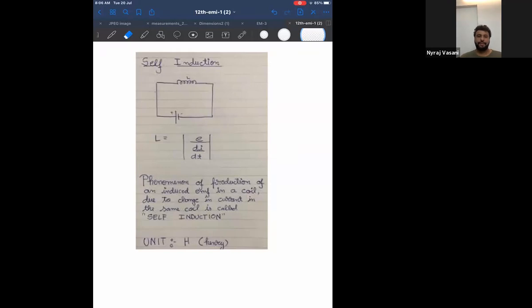Okay, now listen. If you are having lunch from your own lunch box, it is called self-induction. Why is it self-induction? Self. You yourself are taking care of your energy. That is called self-induction. And as the name suggests, self means only one. Now imagine you are having lunch from your lunch box and your friend comes and sits next to you, and your friend also starts having your lunch.